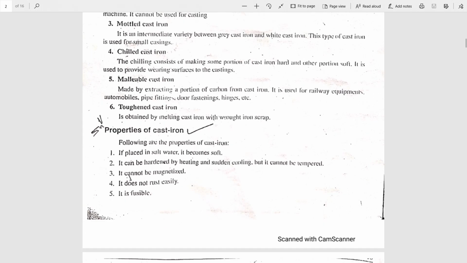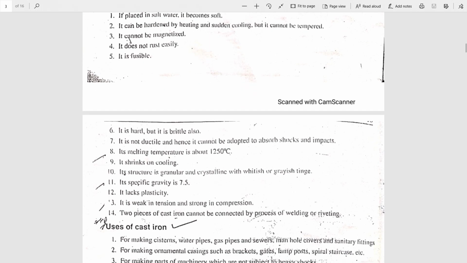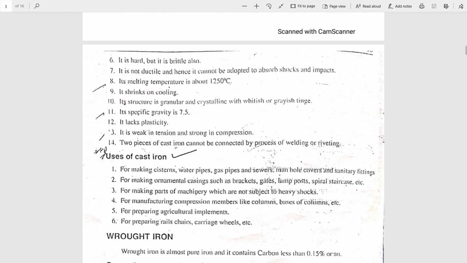Next property is that it is fusible. Next, sixth property, it is hard and also it is brittle. Brittle means when a maximum load is applied, it breaks into pieces. We say brittle in nature. Next, cast iron is not ductile.